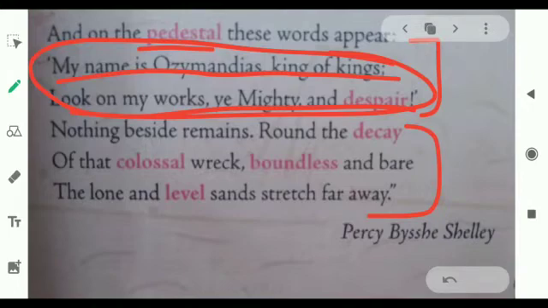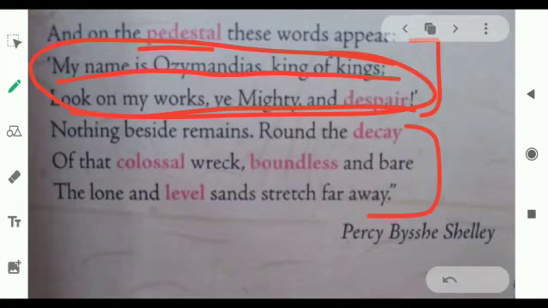Now the poet says that nothing else other than this engraving remains. The statue broke down with the passage of time, and its broken pieces could be seen lying around. The vast desert stretched all around, and it seemed to be endless. You all know how long a desert is. It stretches long distances, and over there, this statue, that too not a statue, it's broken into pieces, is there. The statue of the great king Ozymandias was nowhere to be seen. It was just broken into pieces.